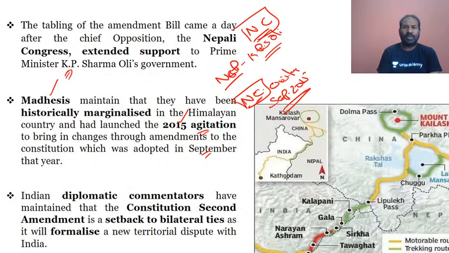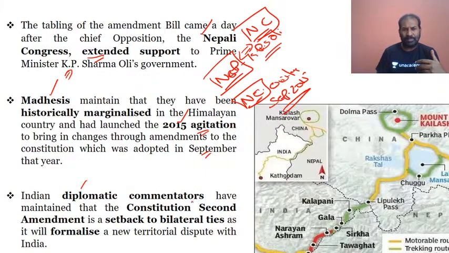So definitely the Nepali Congress is dead against, or in a tough fight with the Nepali Communist Party politically in Nepal. But in regards to the constitutional status for the new political map, the Nepali Congress has extended support to the Prime Minister, that is KP Sharma Oli's government. This is the cause of concern, and the diplomatic commentators have maintained, or made a point,